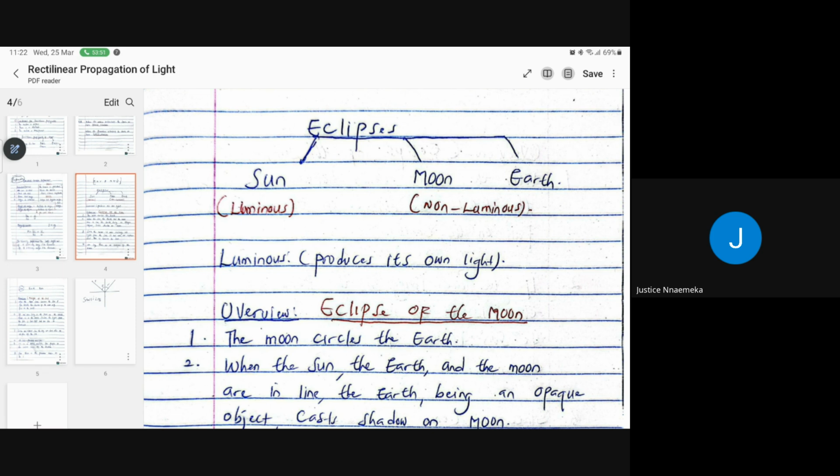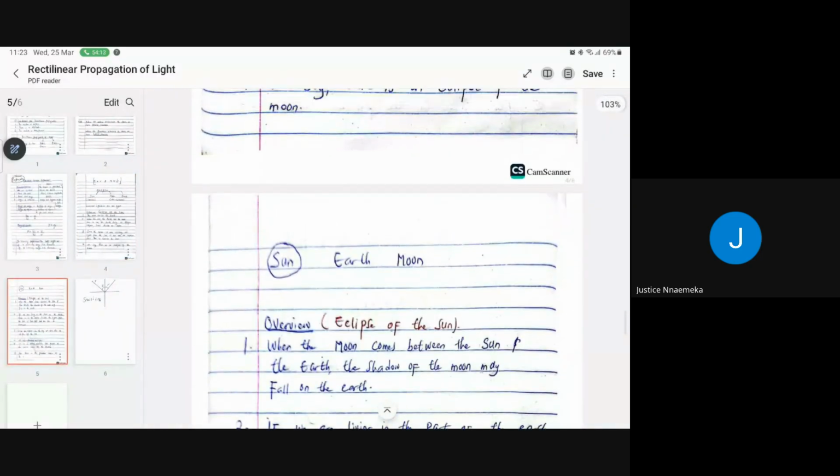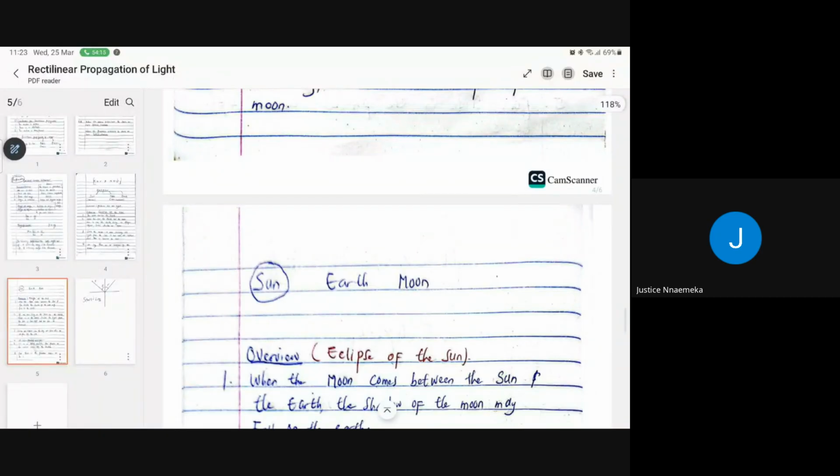All right, so what happens in the eclipse of the moon? Now, we know that the moon circles the earth, right? Let's say when the sun, the earth, and the moon are in line, and the earth, being opaque, will cast a shadow on the moon. Let me see whether I drew an image. Good. So this is the sun, and then the earth is now in between the sun and the moon, preventing the moon from receiving its light. Are you seeing that now? So when that happens, the earth is going to cast a shadow.